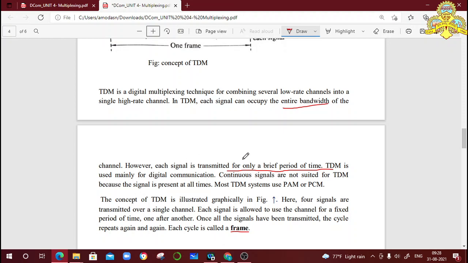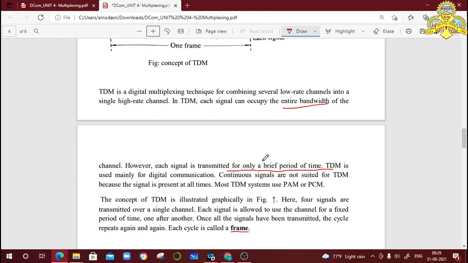Each signal is transmitted for only a brief period of time. Here time is divided. So each signal is transmitted for only a small time period. One signal is transmitted. For the next time interval, the next signal is transmitted. Again the third signal, fourth signal. Again the cycle repeats.